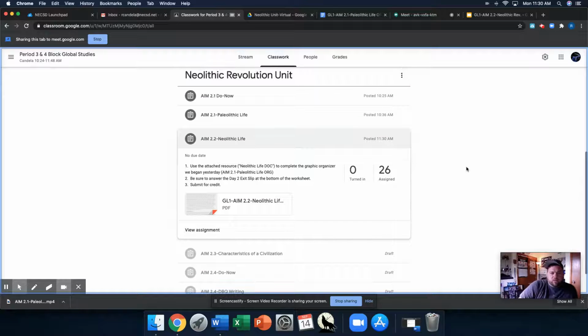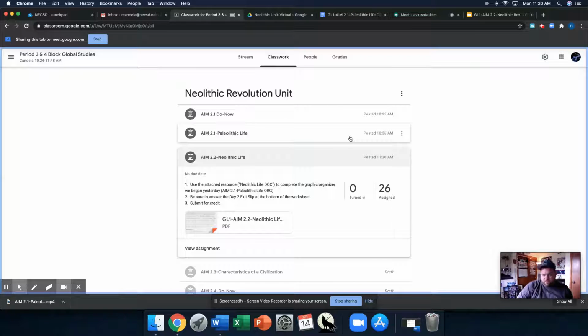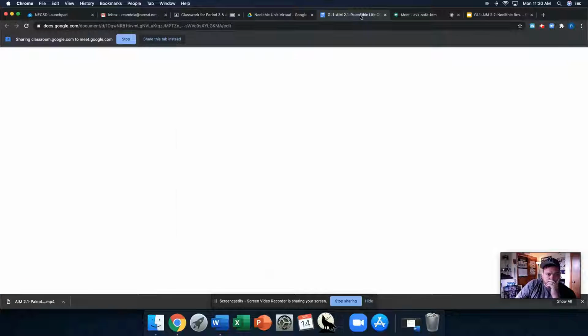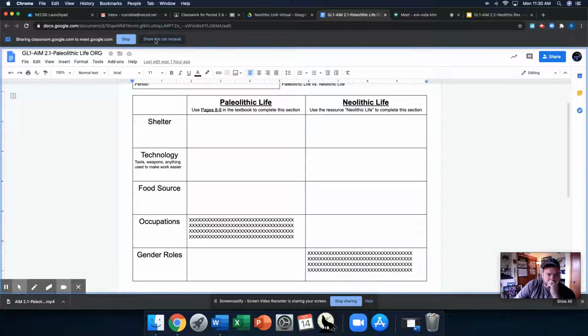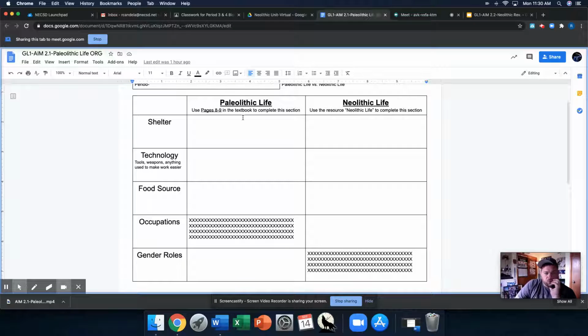Okay, so on our classwork page, we did AIM 2.1 last period, so we should be good to go there. And here is AIM 2.2, Neolithic life. So we're going to essentially use the same worksheet that we used last period here. We should have finished the Paleolithic life using that section from the textbook that I provided to you. And now we're ready to go and complete the side for Neolithic life. So a lot of the same aspects: shelter, technology, food source, occupations. Why are these boxes X'd out?